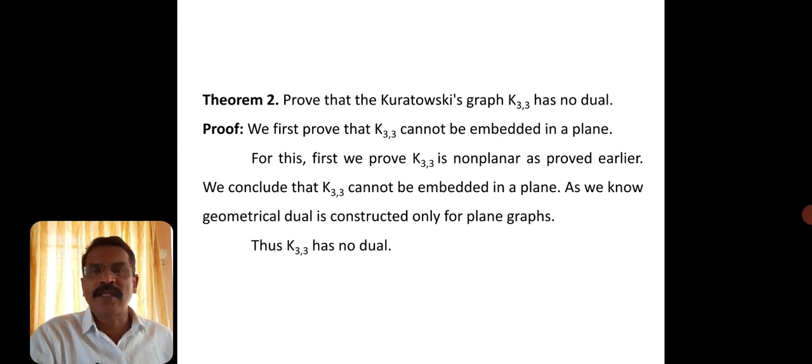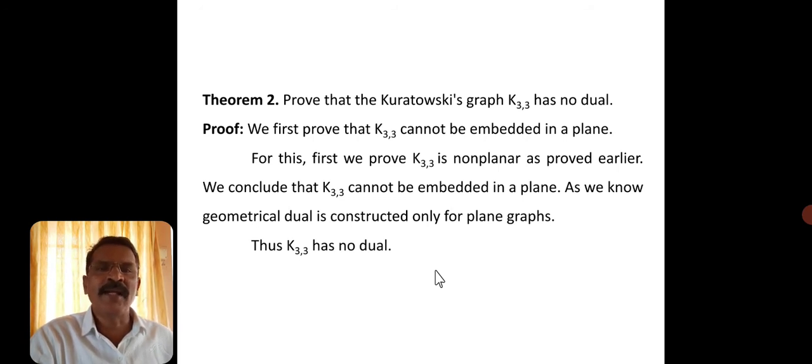To prove that, first we have to prove K33 is non-planar. But how to prove K33 is non-planar? Already we have discussed it in detail, so you go through that and prove it in the same fashion. Once you prove K33 is non-planar, you can conclude that K33 cannot be embedded in the plane.